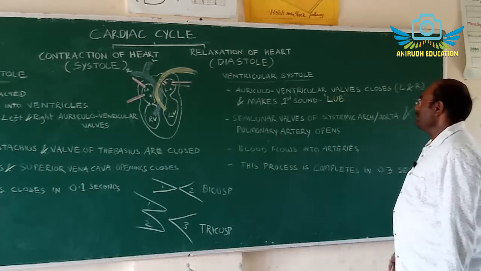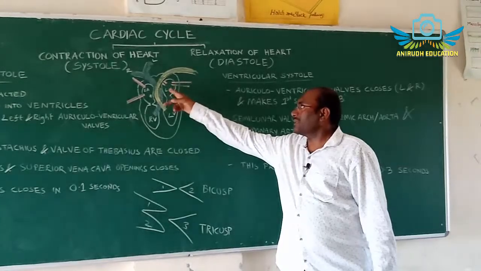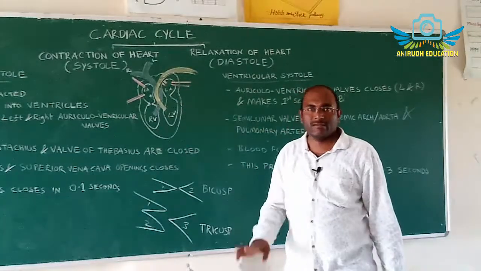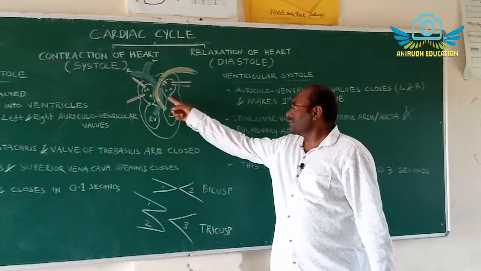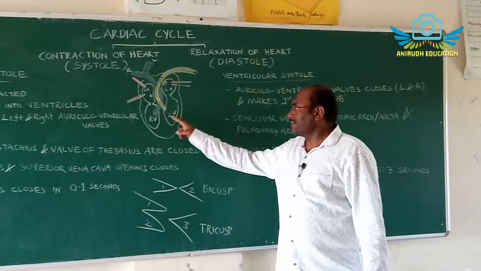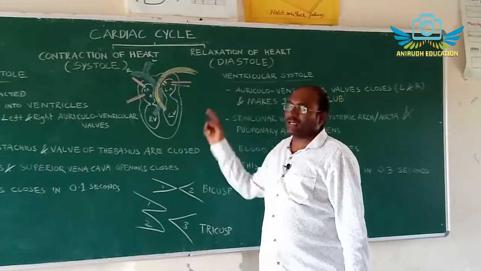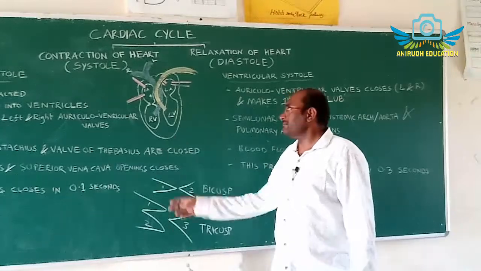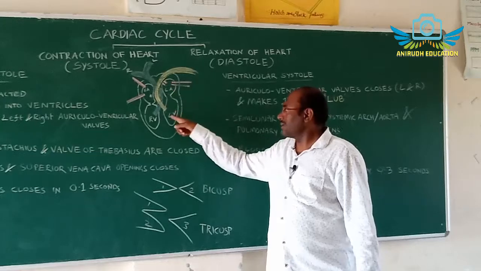At the same time, oxygenated blood coming into the left atrium by the 4 pulmonary veins is deposited here. After closing of the bicuspid valve, when the left ventricle contracts, this blood is pushed into the systemic arch. Which blood? Oxygenated blood arising from the pulmonary veins to the left atrium, then the left ventricle.